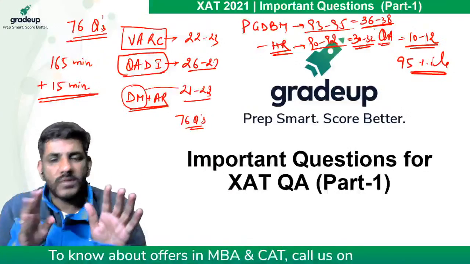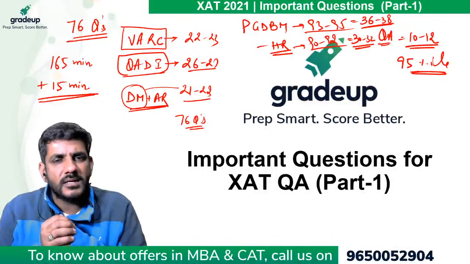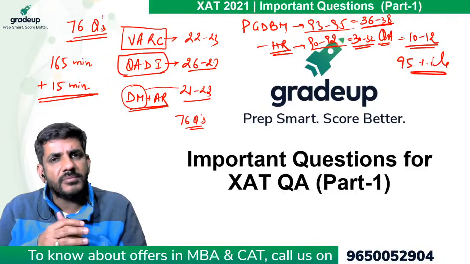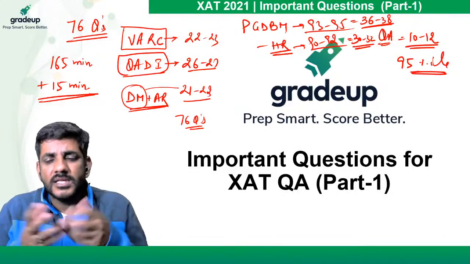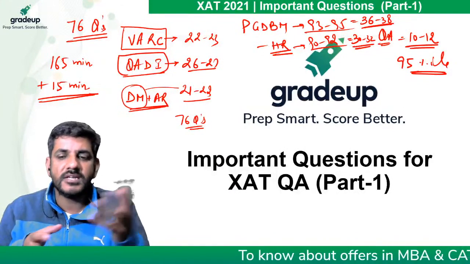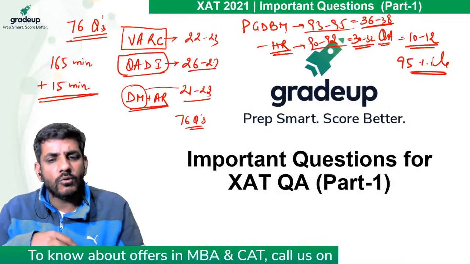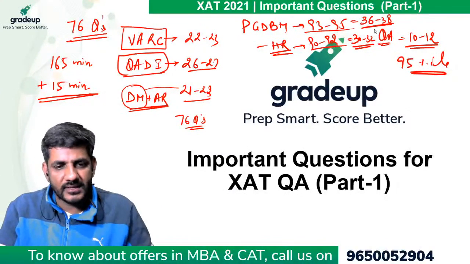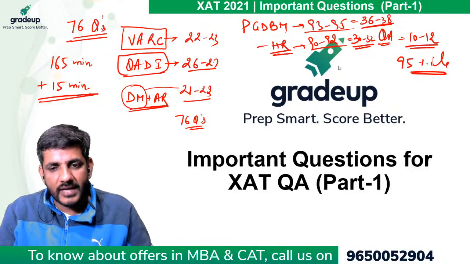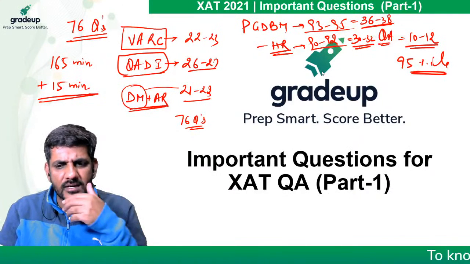But again, you can't say that this is the reality because we don't know what will be the level of the exam this year. There have been years when you got 95 percentile at a score of 40, when the paper was too easy. And there have been years when you got a percentile of 95 at 30, when the paper was too difficult. But generally, it remains around this. इसके आसपास रहता है. You can say this. Okay. Yes, this is what I'm talking about for XLRI. यश, ये XLRI के लिए है. There are other colleges as well, उनके लिए अलग अलग होता है.